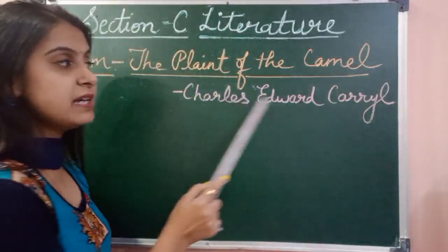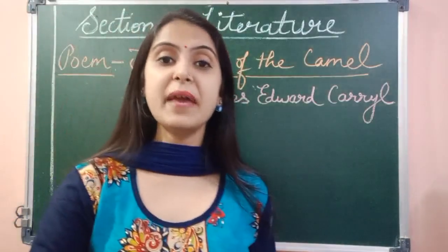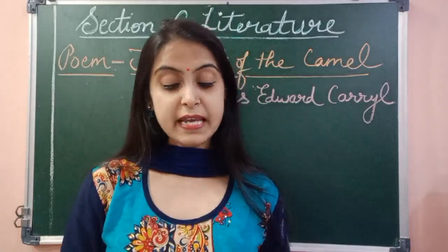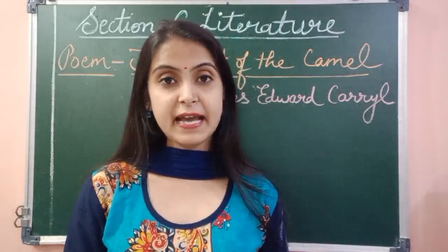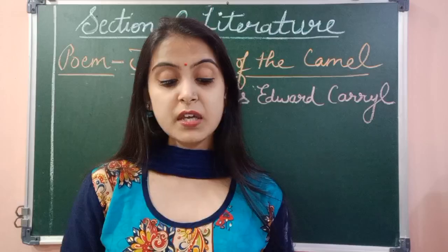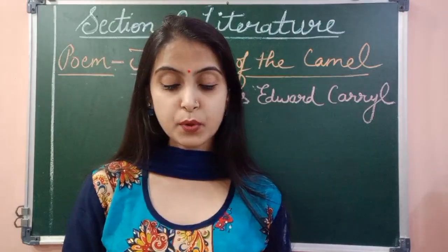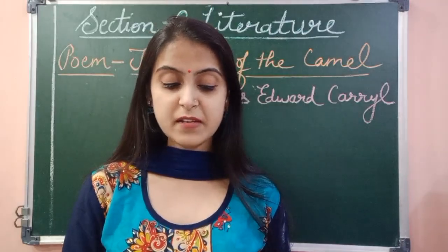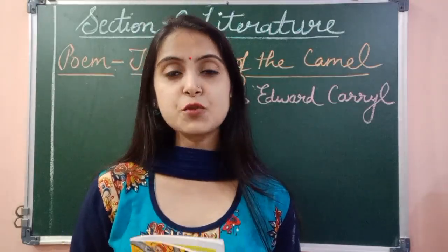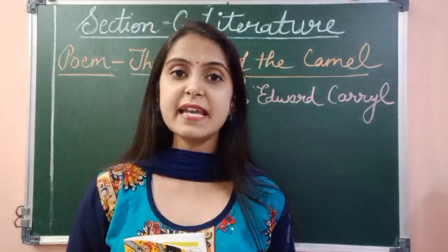The poet Charles Edward Carroll was an American poet. It is mentioned in your book that he was born in 1841 and died in 1920. He was a children's literature author. He was a businessman and stockbroker who used to write for himself and his children. So basically, he was a poet who used to write poems for children. Right? Now, one such poem, The Plaint of the Camel, is also written by Charles Edward Carroll.